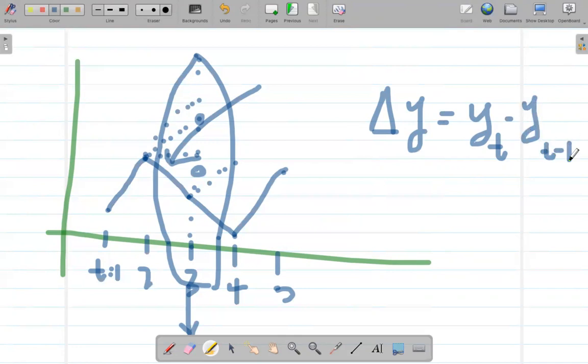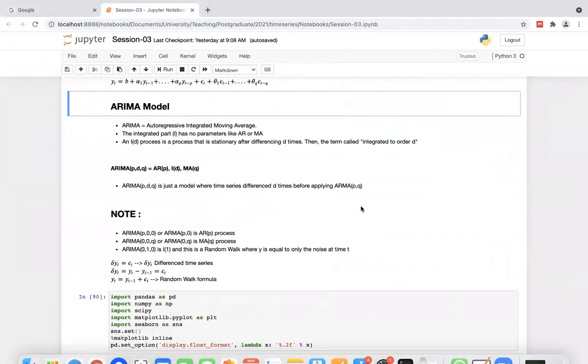That is delta y, in the sense of this portion. Then it is equal to the noise. Then we can rearrange this formula like this: yt equals yt minus 1 plus noise term. That is called the random walk formula.